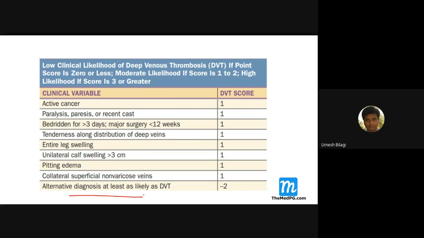If an alternative diagnosis is not there, meaning you are not able to make any diagnosis other than DVT, then nothing is deducted. But if an alternative diagnosis is there, which can account for the local findings like swelling, then you have to subtract 2. You have to reduce the score. So you add these up and see. If it comes to 3 or more, it forms high risk.